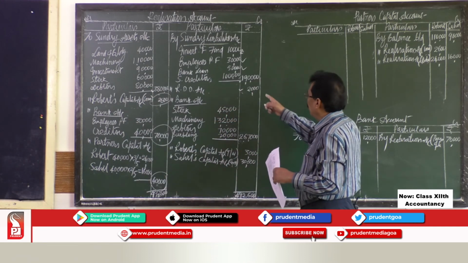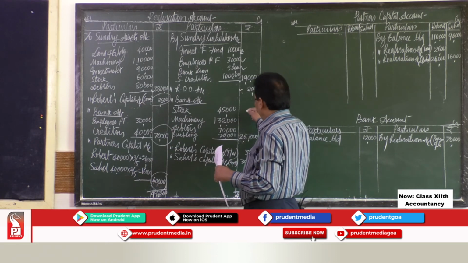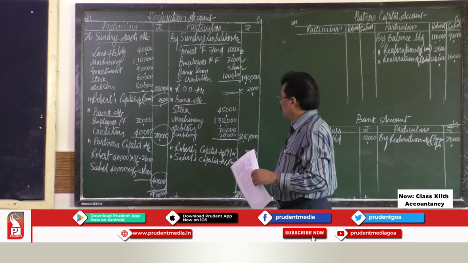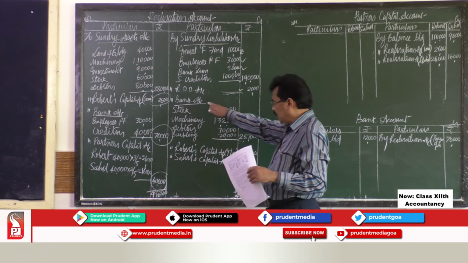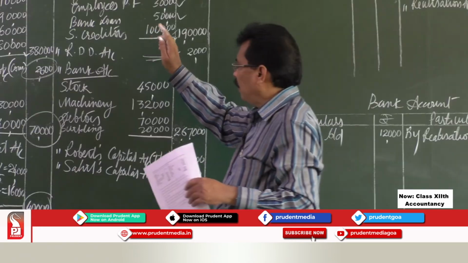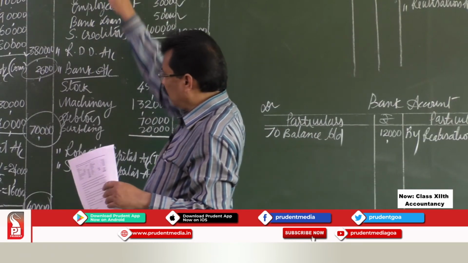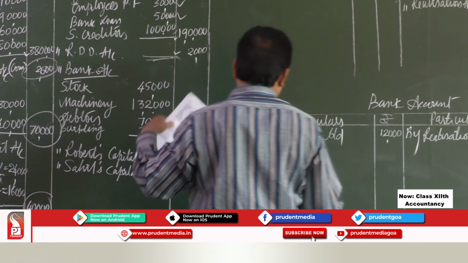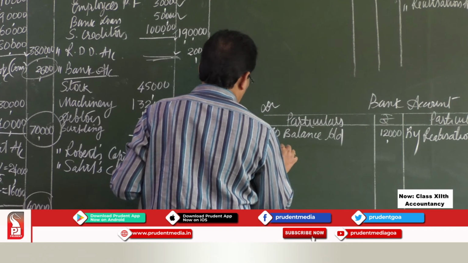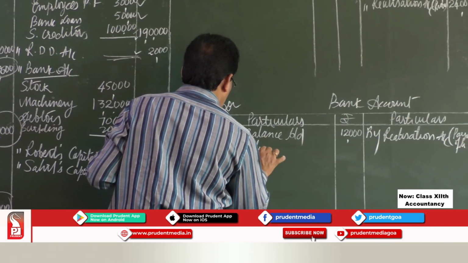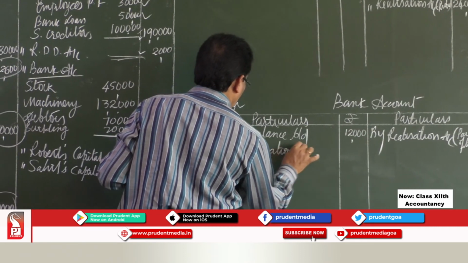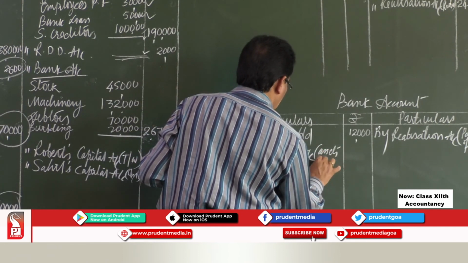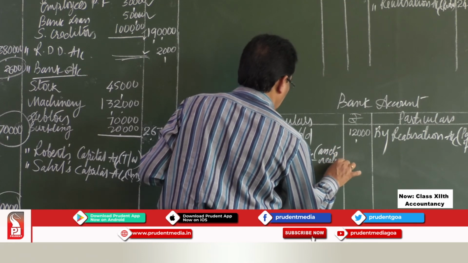Now, let us go to the credit side. So, we have to start from here up to here. This thing they have got only one effect. Now, second effect starts from here. Bank account debit to realization account. So, here realization account credit side means comes in bank account debit side. So, to realization account, this is for assets realized.